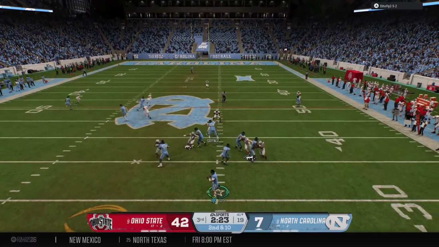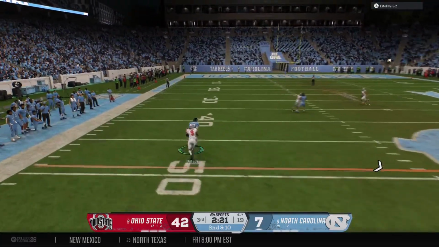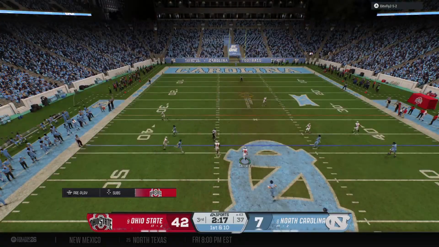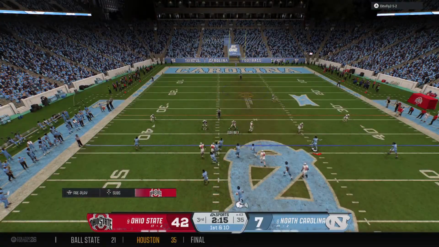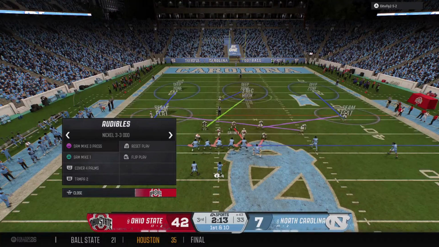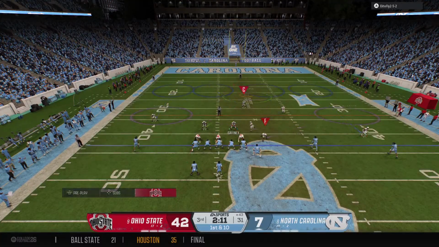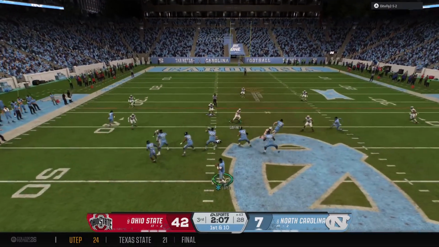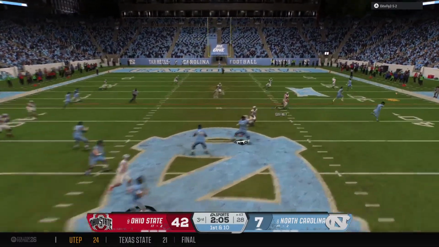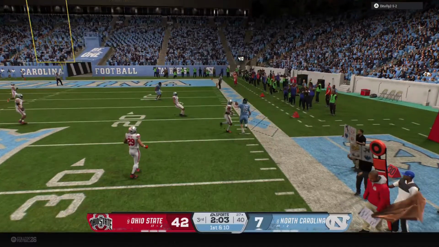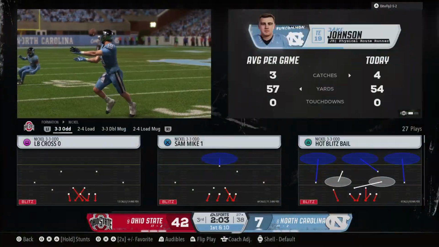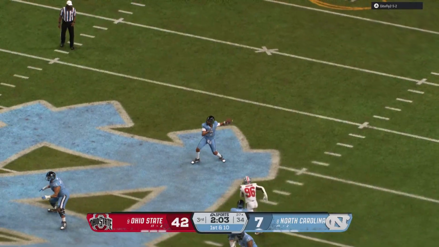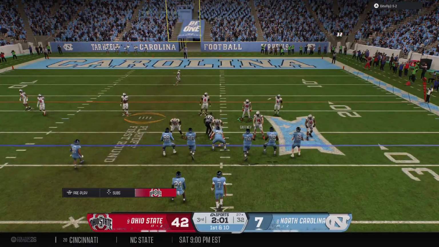After the incompletion, QB tries it again on 2nd and 10. And this pass is on target. Caught. Take it down, but not before he makes the first down. Here comes the up-tempo offense. Look at this, Chris. After that big gain and a first down, they're already at the line of scrimmage, ready to get this up-tempo offense cranking. Looking for his big tight end. What a catch! Heads out of bounds after a solid gain, more than enough to pick up a first down. And there's the tight end who shows off his hands.